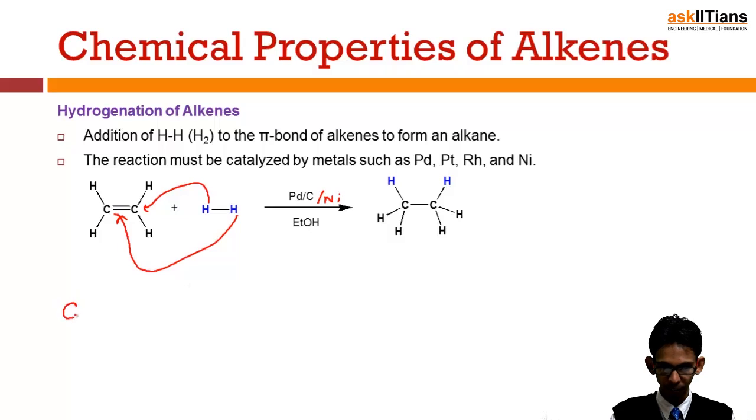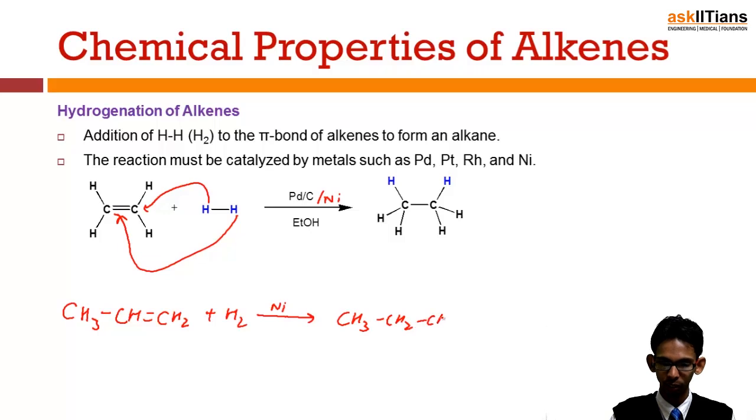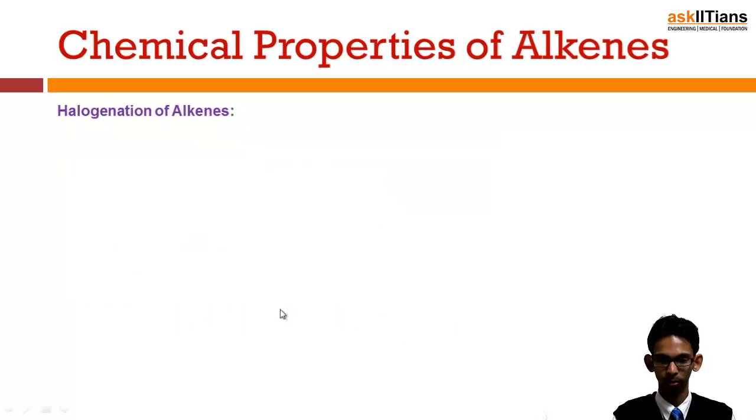Similarly, if we pass hydrogen gas over CH3-CH=CH2 in the presence of nickel, we will get an alkane with the formula CH3-CH2-CH3. So propene was converted into propane by passing hydrogen gas in the presence of nickel as a catalyst.